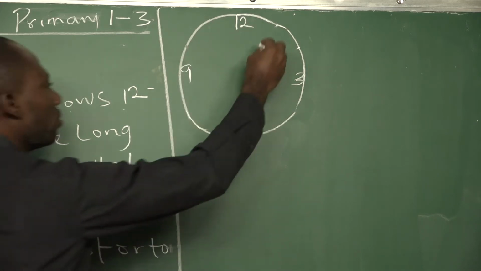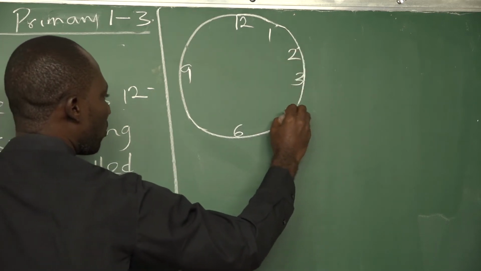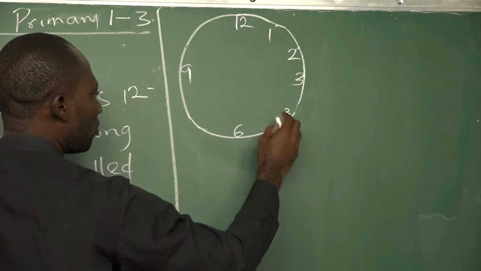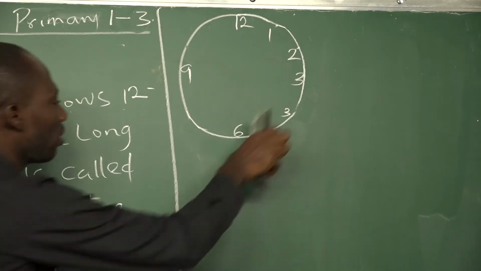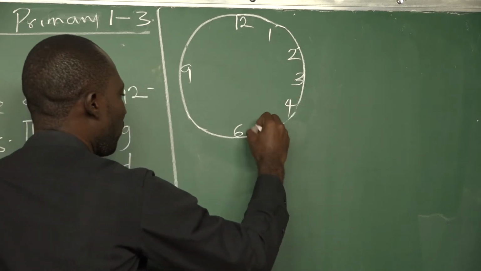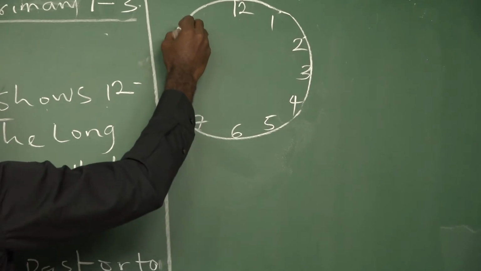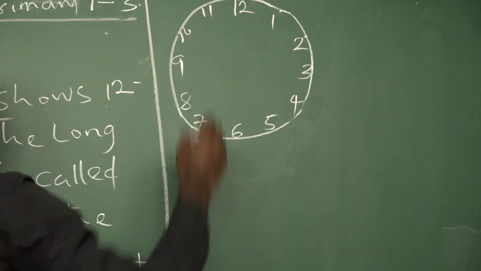So we have 1, we have 2, we have 3, we have 4 here. We have 5. We have 7 here. 8, 9, then 10, 11.